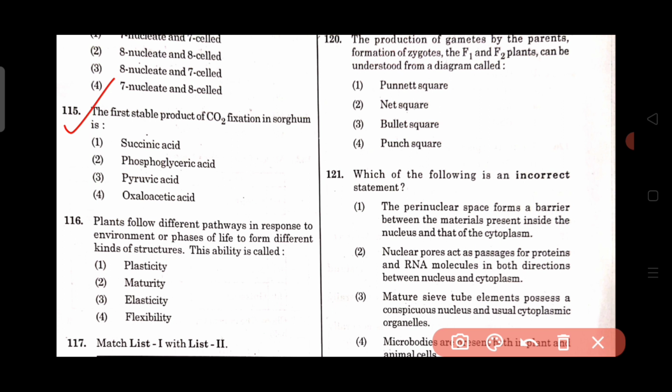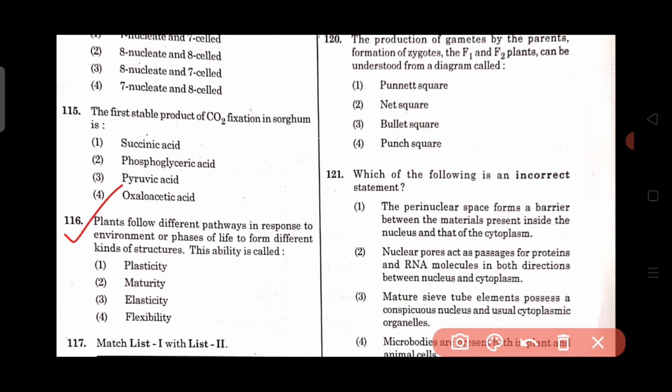Question number 115. The first stable product of carbon dioxide fixation in sorghum is. Option number 1 succinic acid, option number 2 phosphoglyceric acid, option number 3 pyruvic acid, and option number 4 oxaloacetic acid. Sorghum is a C4 plant. So in the C4 cycle, the first stable product of carbon dioxide is oxaloacetic acid. So option number 4 is the correct answer.